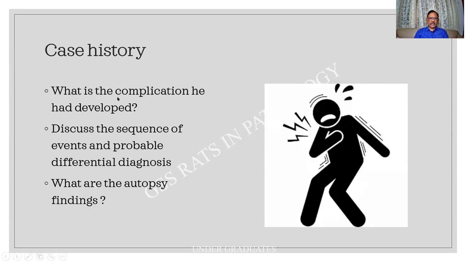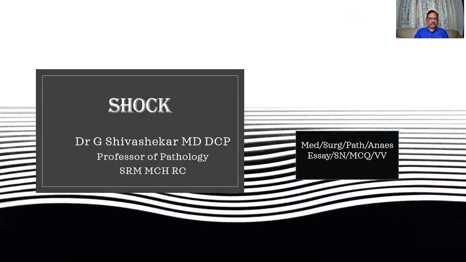What is the complication that he had developed? Discuss the sequence of events and probable differential diagnosis, and what could be the autopsy findings. This is just to show the severe chest pain, which could be a myocardial infarction. Incidentally, that is not the diagnosis.